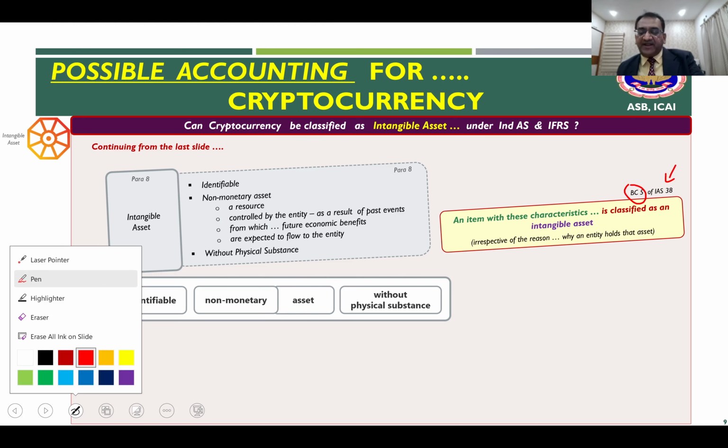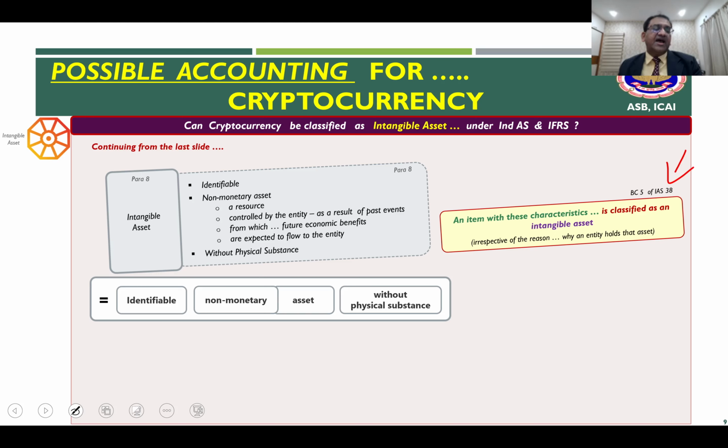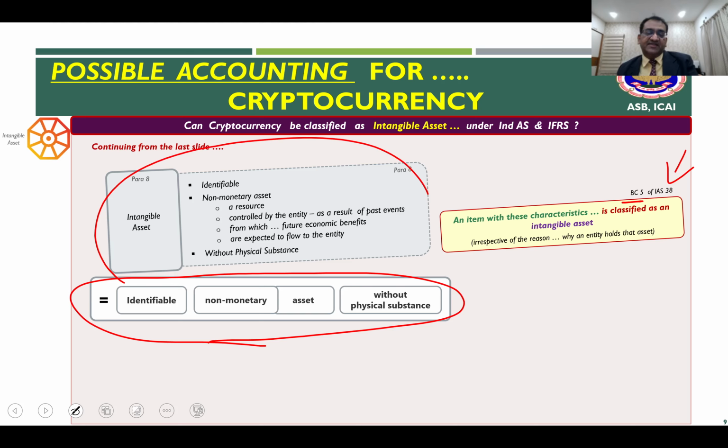So under IFRS, the standard IAS 38, if you look at basis for conclusion 5, it tells you that if an item has these characteristics as given in paragraph 8, an item with these characteristics is classified as intangible asset irrespective of the reason why an entity holds that asset.